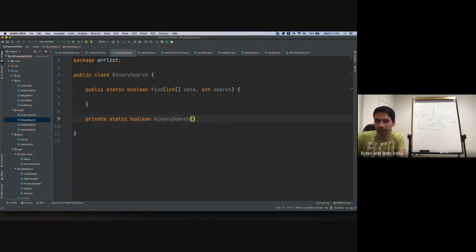And then what will be the parameters? Integer data, and there'll be a lower bound, and then a higher bound. We'll just call it high, and then the number to be found, right? We'll just find this number in my data that I'm passing.